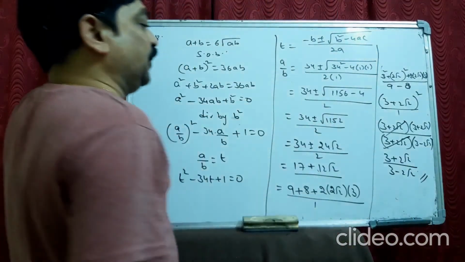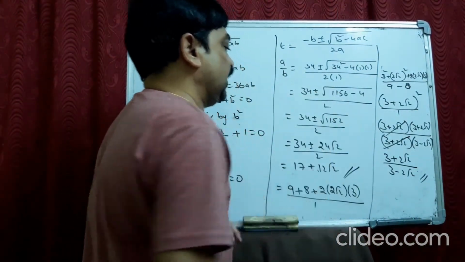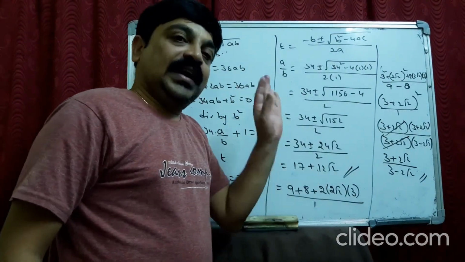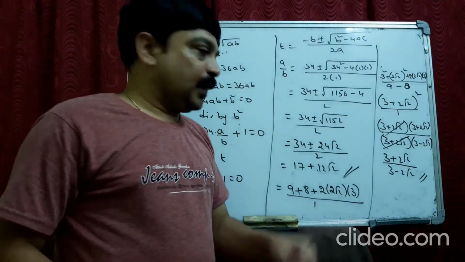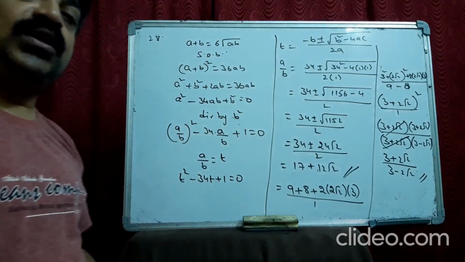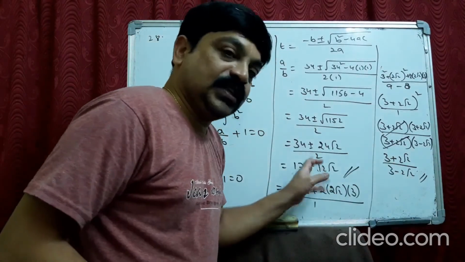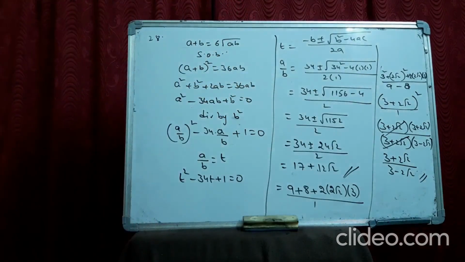I'll tell you one idea. Suppose you get the answer till here, and if you are not able to get this, just leave it like that and take the RHS which we are asked to prove and rationalize that. You'll get the same thing. If you rationalize the RHS also, you'll get the same. Like that also, you can prove. Okay?